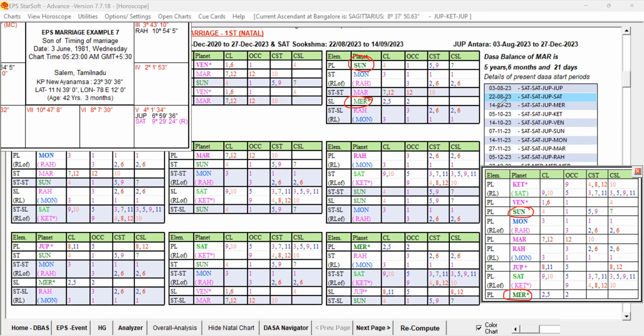What are the other favorable key planets? Yes, Moon is present and Moon is coming twice. Though it is in the last level, it is acting as the second planet. Rahu has some weakness, but still Moon is also playing a role. So we can take that as a secondary key planet of the destiny. And the seventh lord is again Sun. So Sun is the strongest key planet, ruling both the seventh lord and seventh sublord.